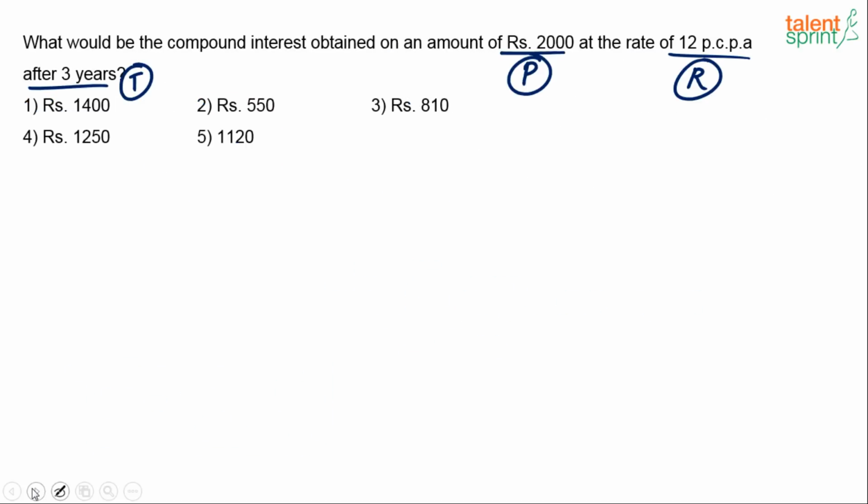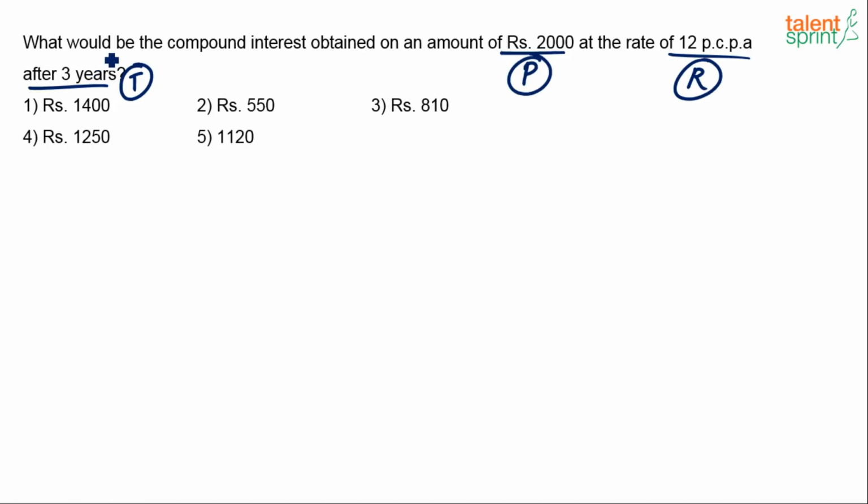Chalo, back to this one now. What would be the compound interest obtained on an amount of rupees 2,000 at the rate of 12% per annum after 3 years? Options don't really matter in this question because if you really have to go by options, within 5 seconds you will know that the answer is option 3. Let me explain this to you now.